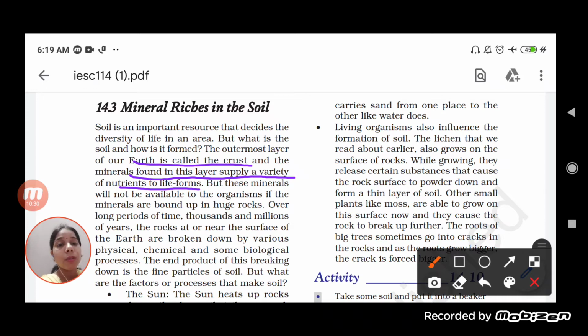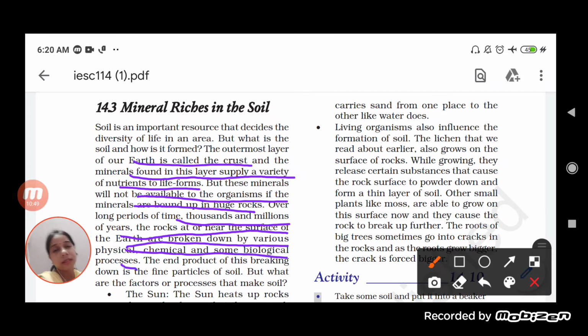But these minerals will not be available to organisms if the minerals are bound in huge rocks. Over a long period of time, thousands and millions of years ago, the rocks at or near the surface of the earth are broken down by various physical, chemical and some biological processes. See what happened here. If we talk about the mineral riches,